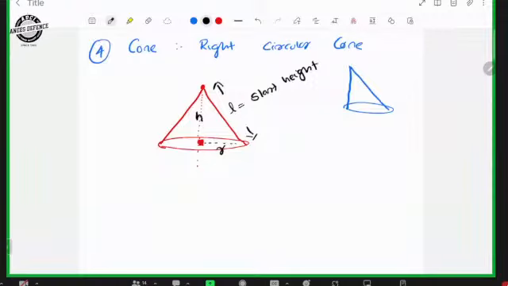So H square plus R square equal to L square is an important formula here. Sometimes they may give height and radius, and you have to calculate the slant height. So L square is equal to H square plus R square, and L is equal to root of H square plus R square.